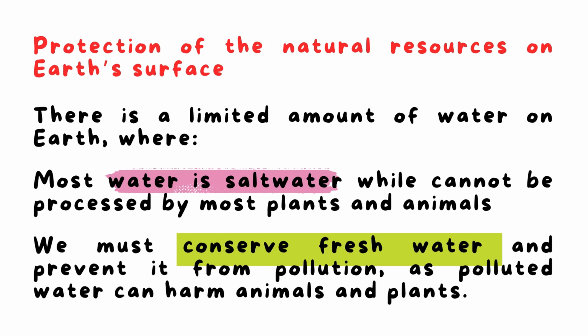We must conserve fresh water and protect it from pollution, okay? As polluted water can harm animals and plants, can harm all organisms, okay? So we need to protect the water because it is a limited amount, as most of the water is salt water, which can't be processed by animals and most plants. Also, we need to conserve water from pollution because polluted water harms animals and plants.